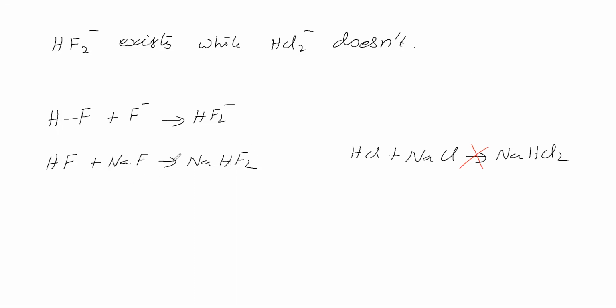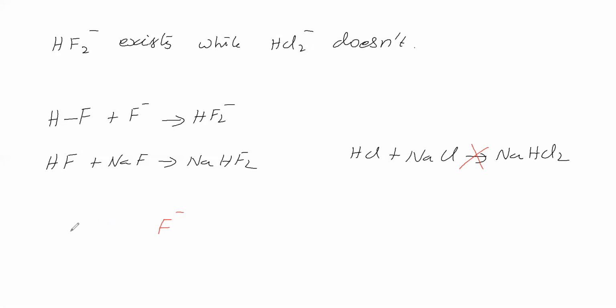HF with NaF gives NaHF2, but HCl with NaCl does not give NaHCl2. Therefore, HF2 minus exists, but HCl2 minus does not exist. Sir, what is the reaction for HF2 minus existing? HF with F minus gives HF2 minus. That means HF and F minus combine.